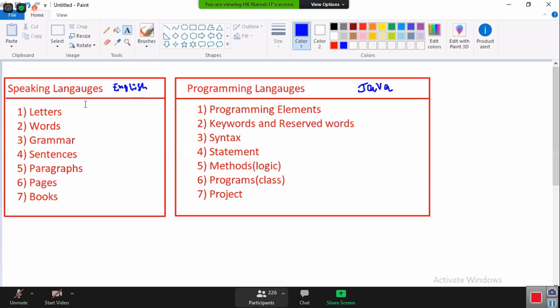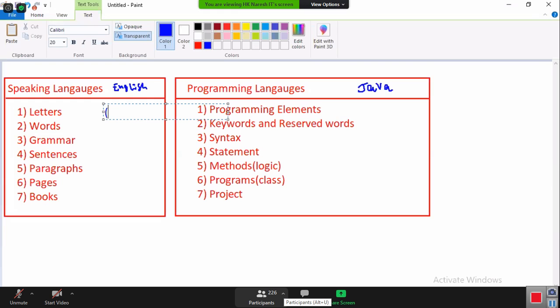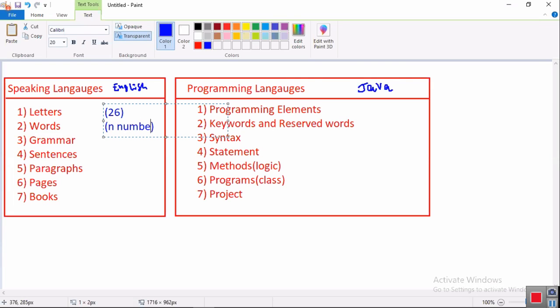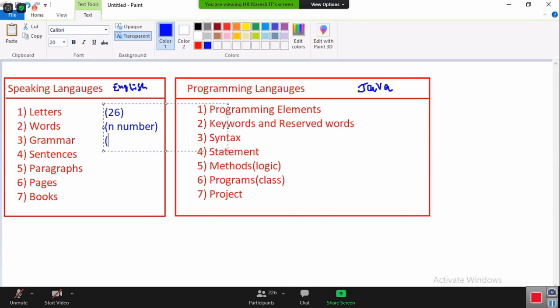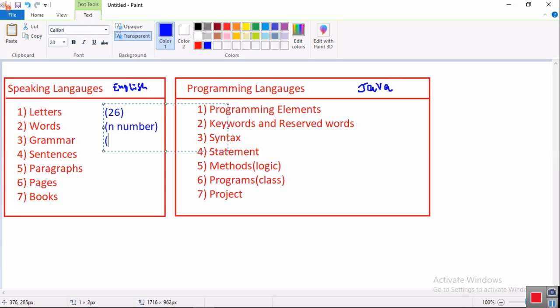Let us count. How many letters are there in English? 26. How many words? Cannot say, a huge number. How much grammar? Because of that grammar, I am running away from English. Grammar is too heavy, torture. Whenever my sir is teaching grammar, I run away. Twelve tenses. Next, sentences. How many? n number. I cannot count.